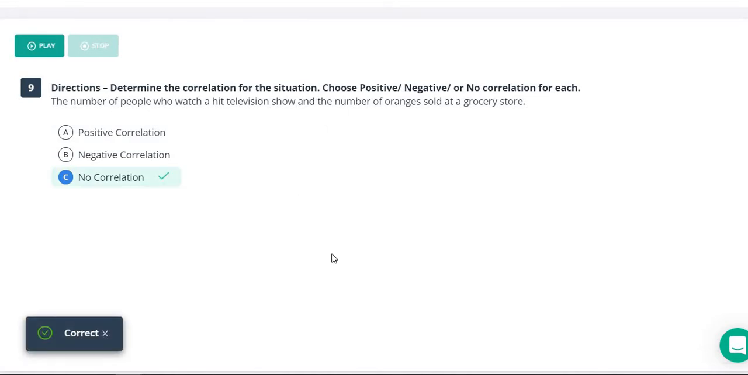If we saw this on a graph, the dots would just be up, down, left, right, and everywhere. There would be no rhyme or reason to it. One would not be affecting the other in any significant way.